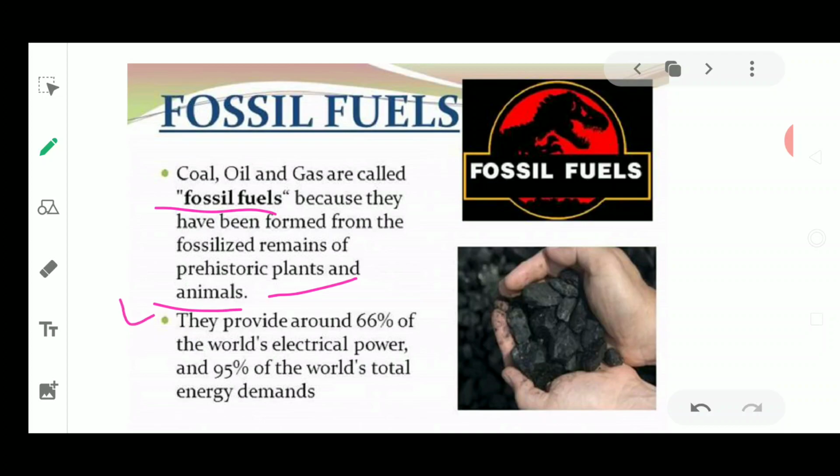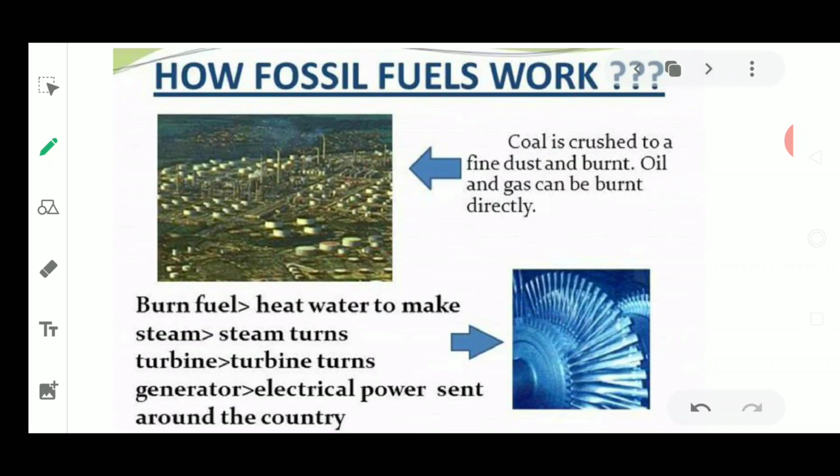They provide about 66% of the world's electrical power. Now these fossil fuels have a very important role in the utilization of energy in the thermal power plants. So this is about the fossil fuel and its utilization in thermal power plants. And 95% of the world's total energy demands are being met by these fossil fuels. Next, how do these fossil fuels work?